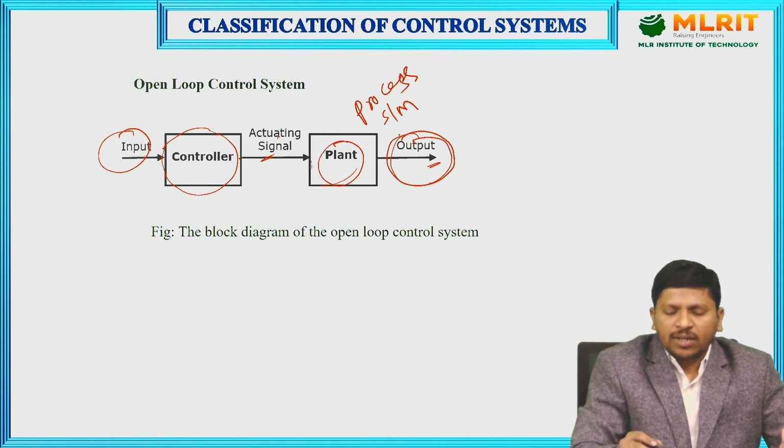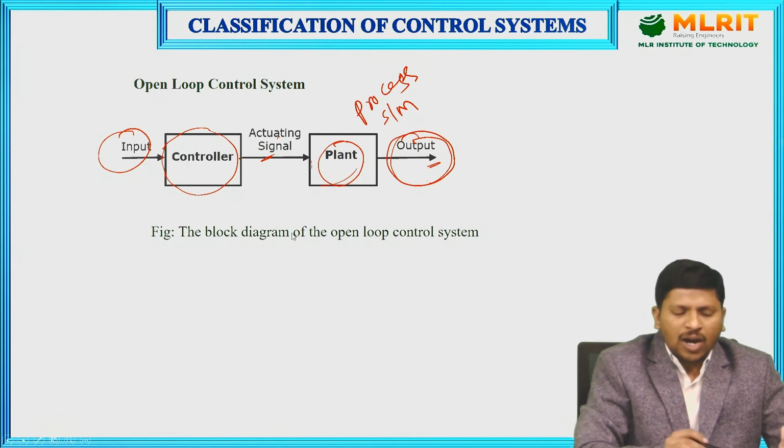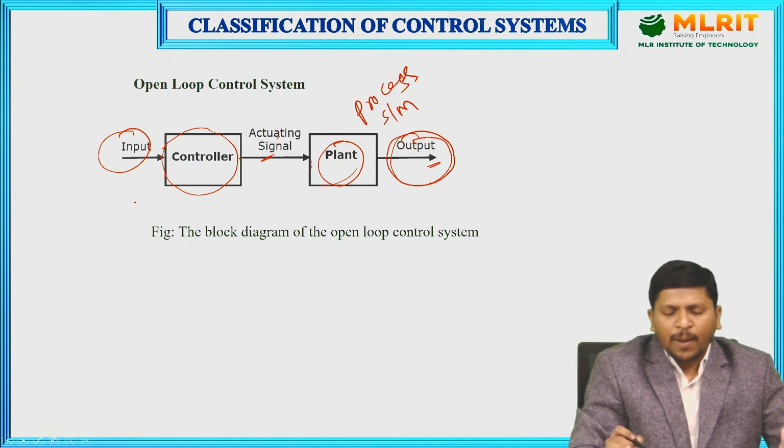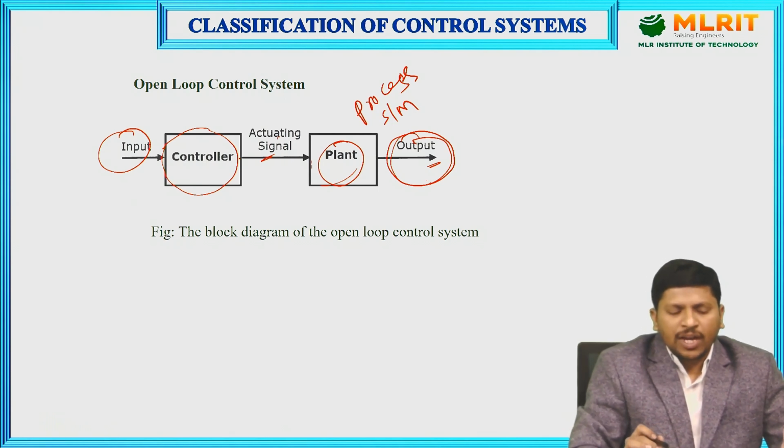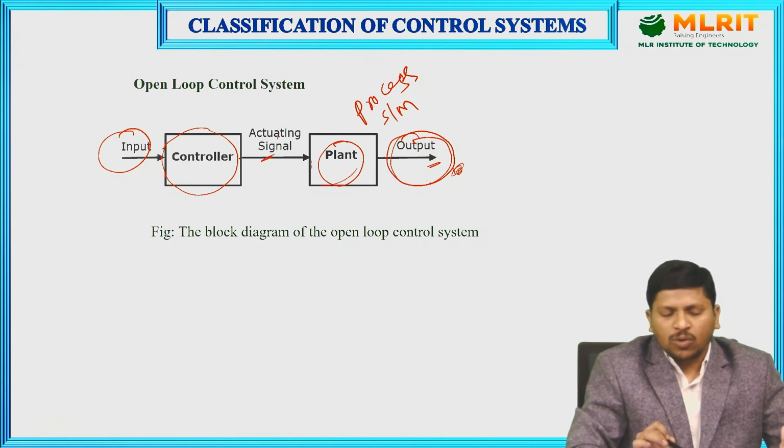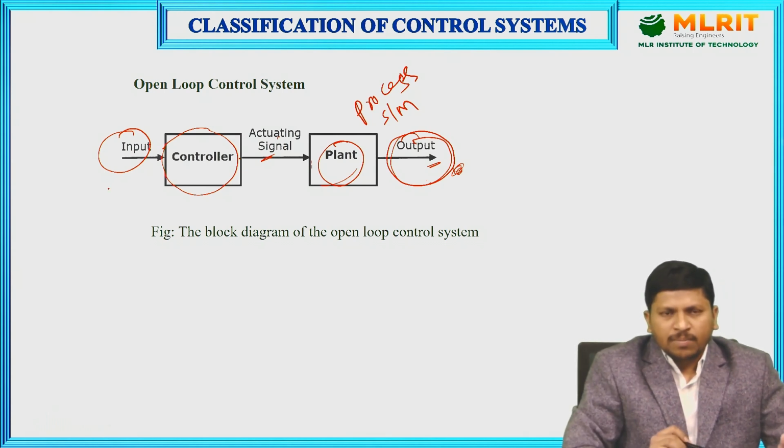But whenever we get errors in the output, we cannot correct them automatically, because there is no feedback between the input and output. Manually we can vary the input and the output, and manually set the errors on the output by varying our input. Not automatically, but manually it is possible. These types of systems are open loop control systems.